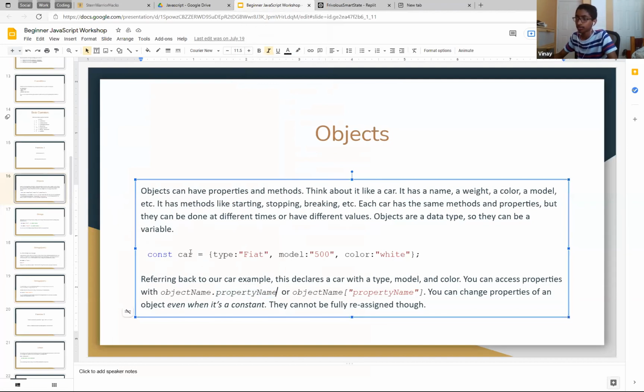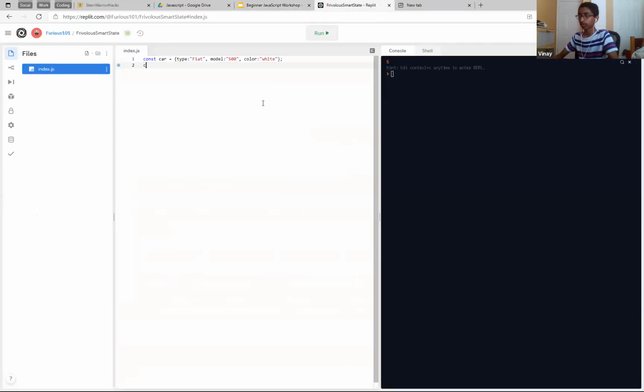So if we wanted to do this, we'd make it car dot type, and you can also do this object and then put brackets and then type, right? And then we can do console.log car.type, right? And this will give us fiat, right? So yeah, you can access it like that.